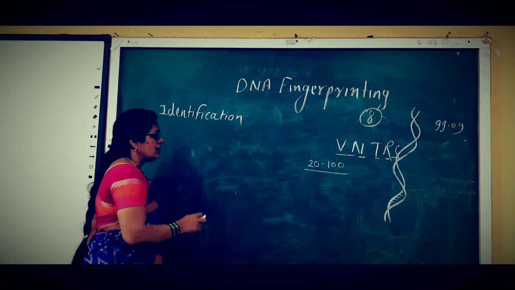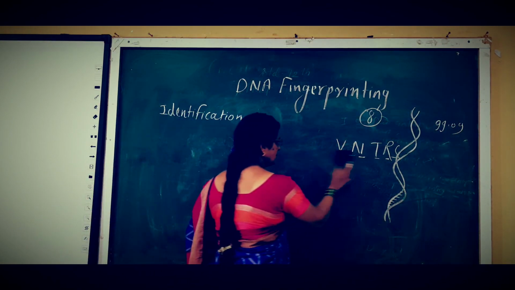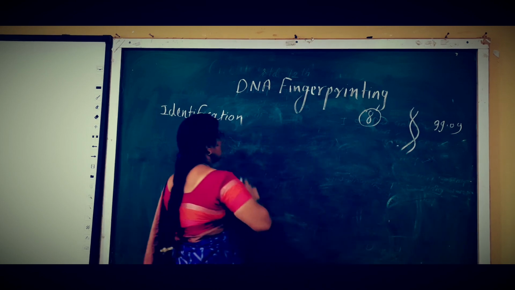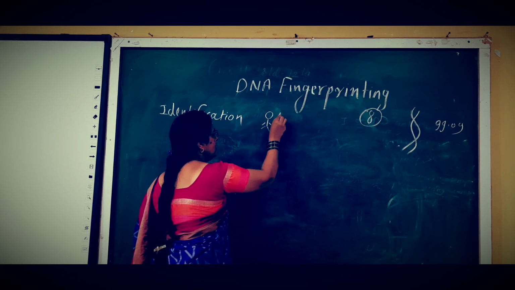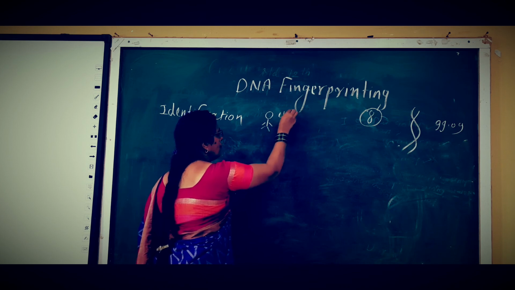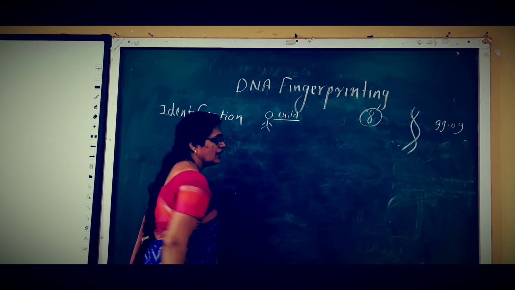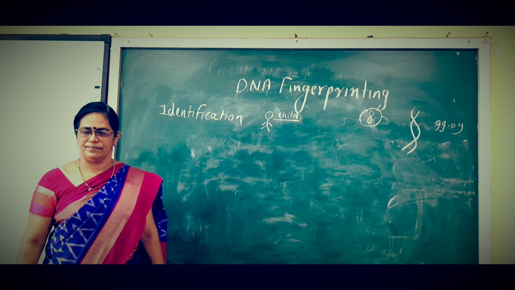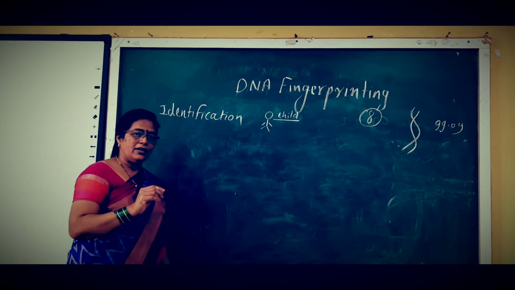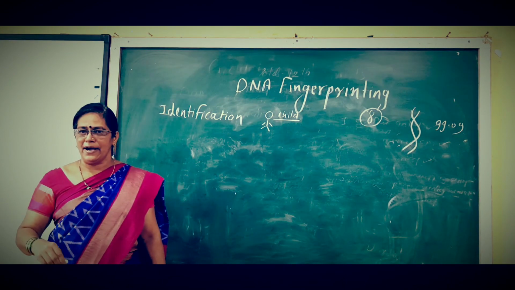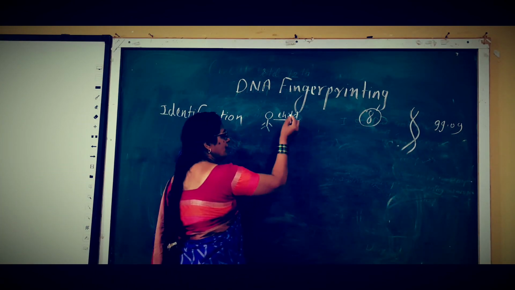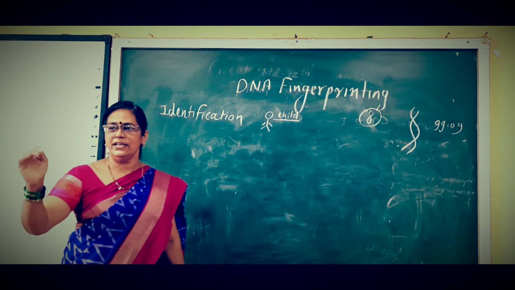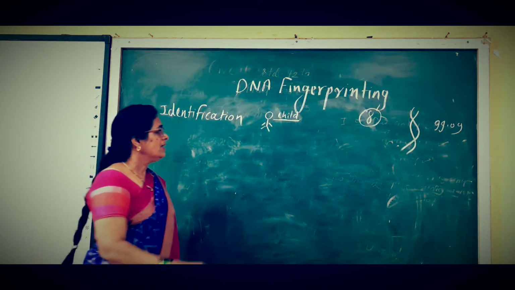Okay, then suppose, look here. This is a child, an orphan child, and we have to identify his parents.